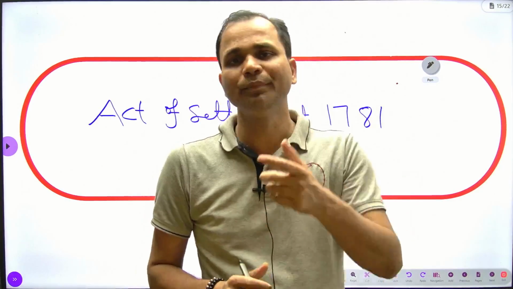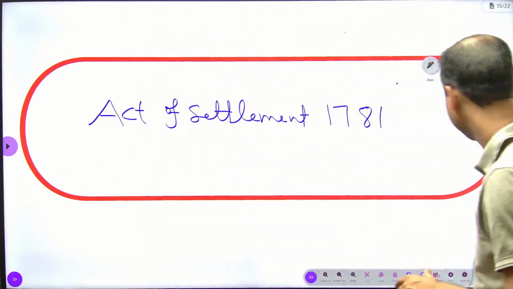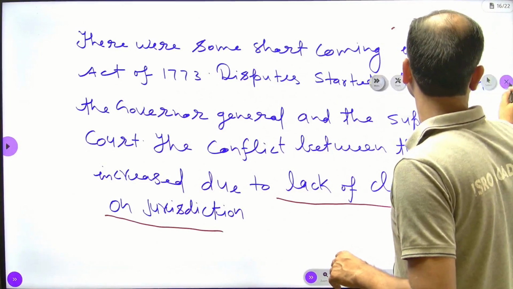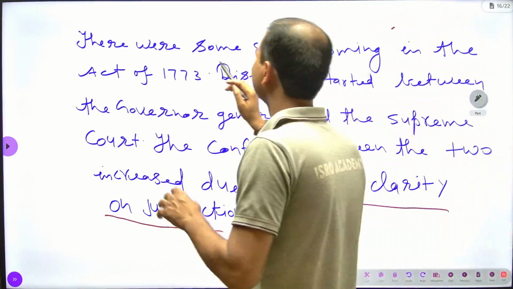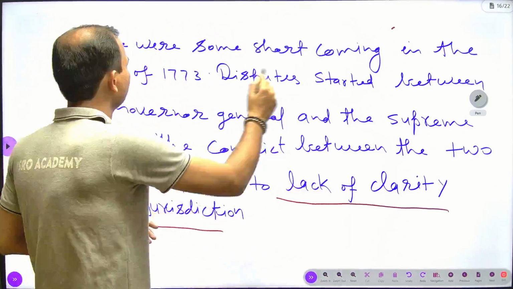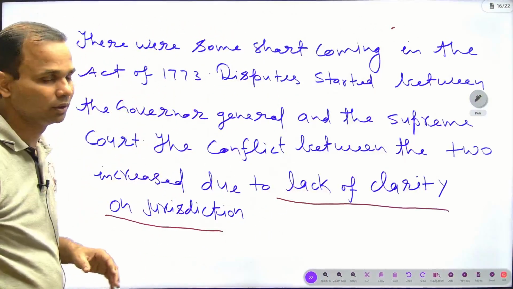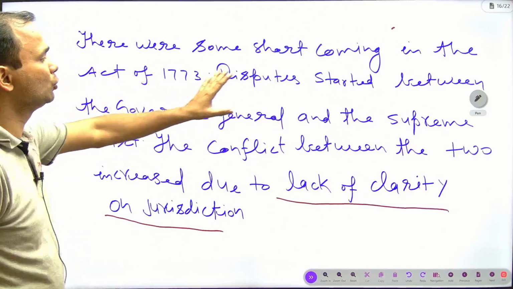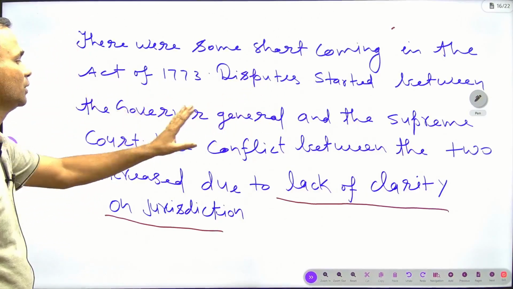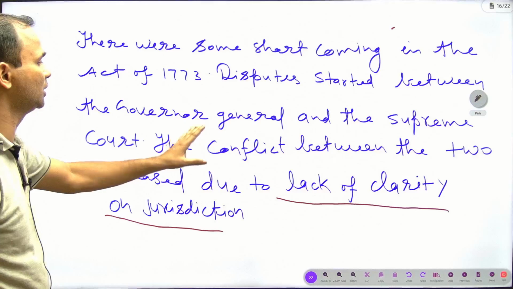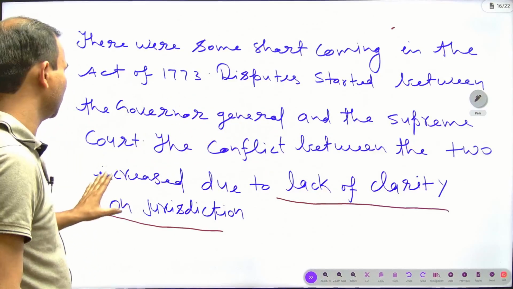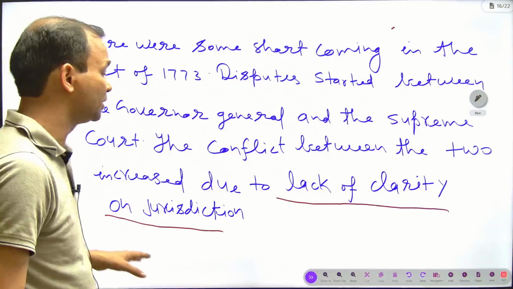Now I am going to make you understand that there were some shortcomings in the Act of 1773. Dispute started between the Governor General and the Supreme Court. The conflict between the two increased due to lack of clarity of jurisdiction.